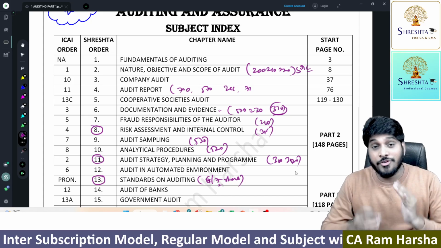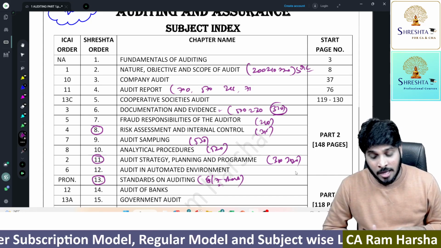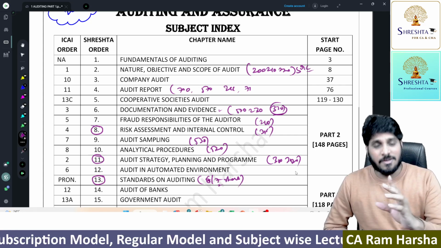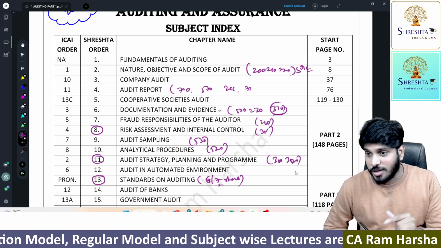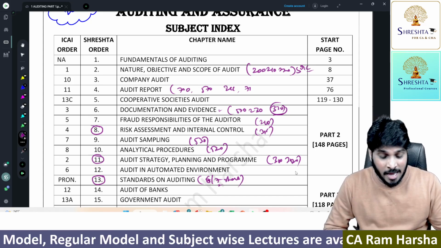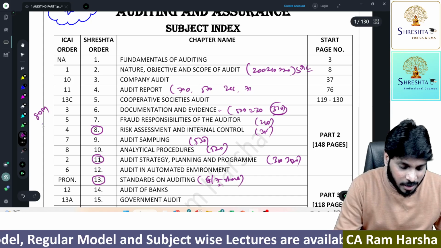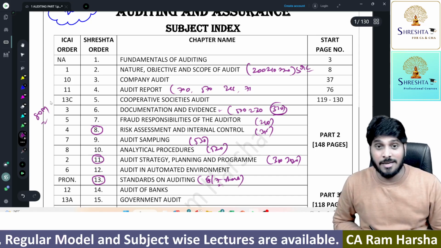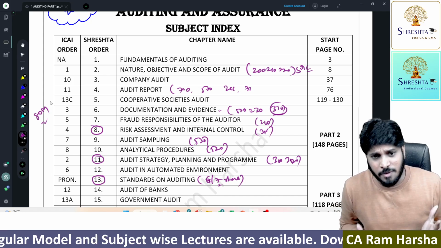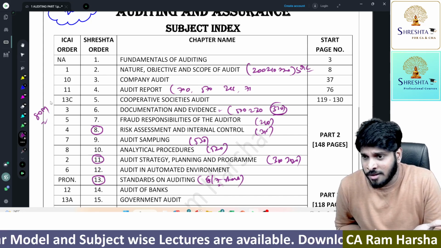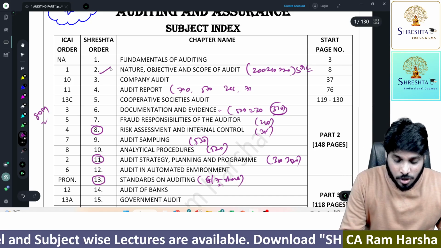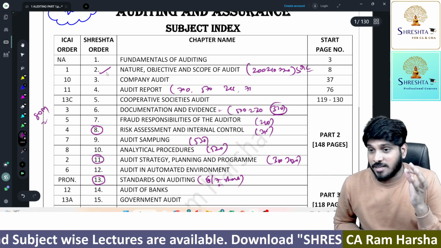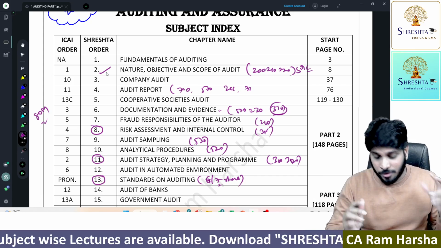I don't know how many of you know this fact. So if someone asks me, sir, what is the weightage of standards on auditing in the audit subject in CA Inter? I tell them straight away, approximately 80 marks is the weightage. How come 80, sir? Everyone says 10 or 15. They interpret it completely wrong.